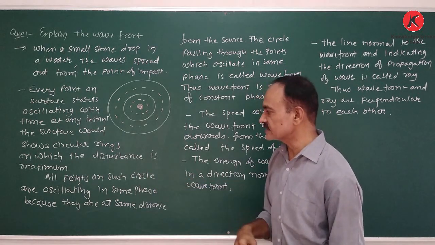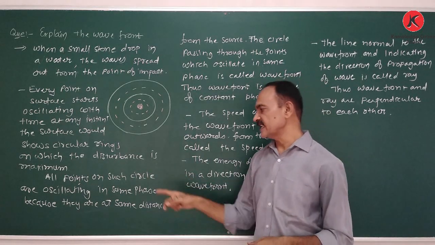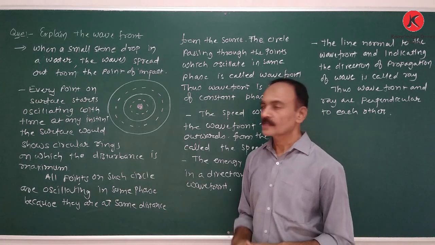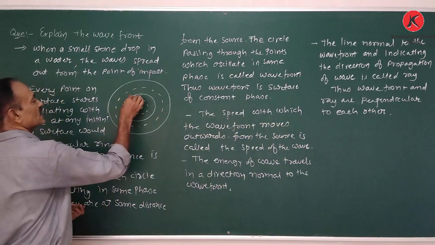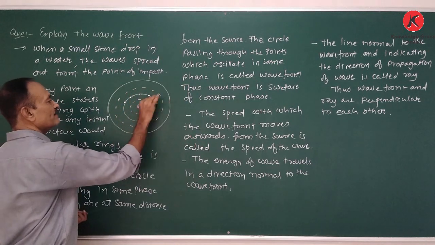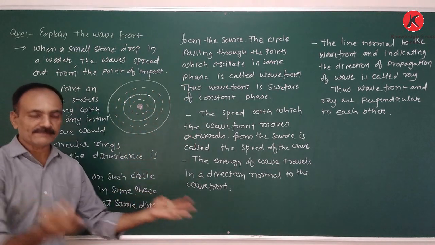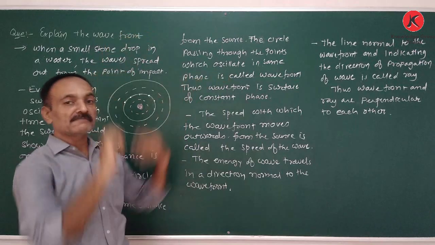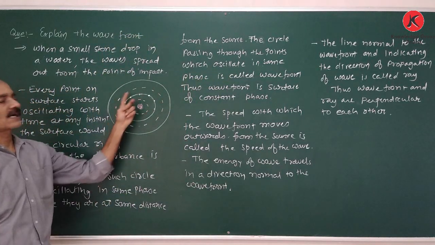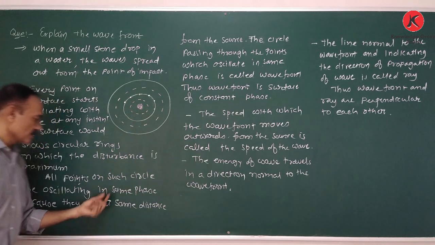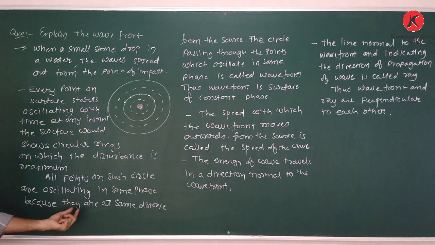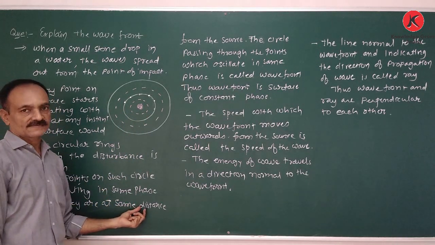Therefore, all the points on such a circle are oscillating in the same phase. The points on each circle are oscillating in the same phase. Therefore, at the same time, all are at the maximum displacement, covering one circle. They are in the same phase because they are at the same distance.